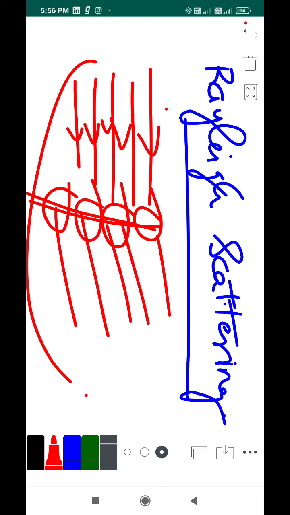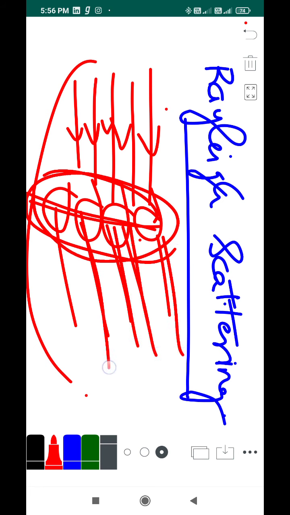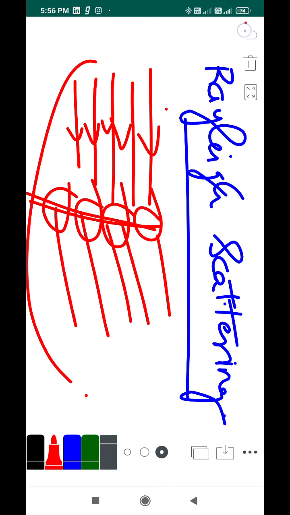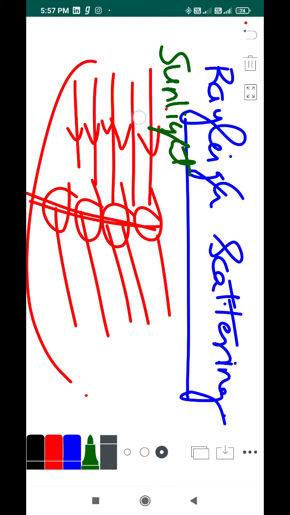The light from the source falls on those particles and gets scattered. This is the exact idea of scattering. But in Rayleigh scattering we have sunlight here, not normal light. The Sun is the source of the light, so this is the incident beam.